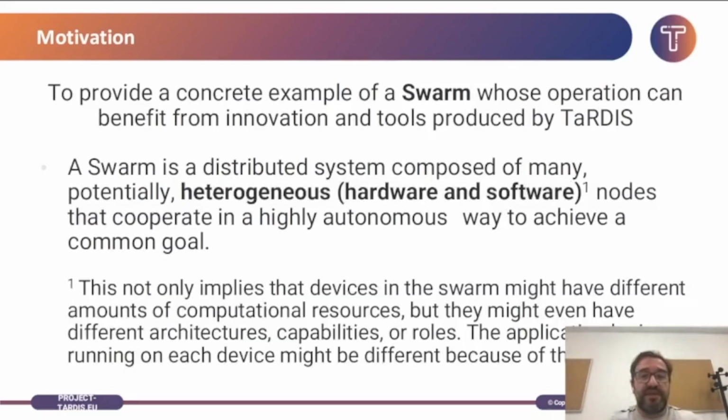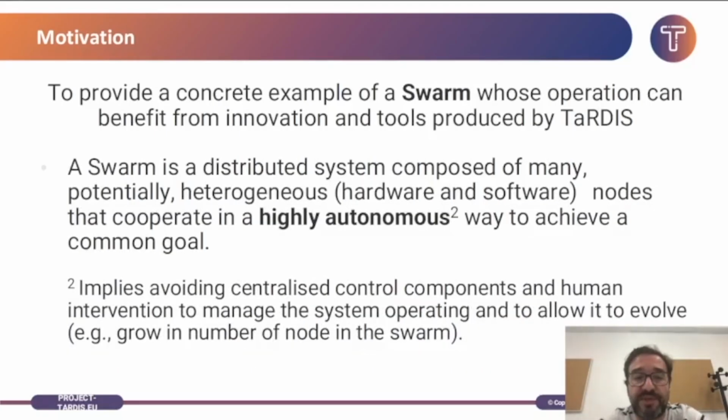By heterogeneous, I mean that these devices might be different, not only because they have different amounts of computational resources, but because they might have different architectures, capabilities, or even different roles within the swarm to contribute to the overall goal of the swarm. Even the application logic executing within each device might be different. In this use case, this is true. We'll have devices participating in the swarm that are laptops like Macintosh or mobile devices like Android and Raspberry Pis. And the software they are executing, while being similar, has some differences.